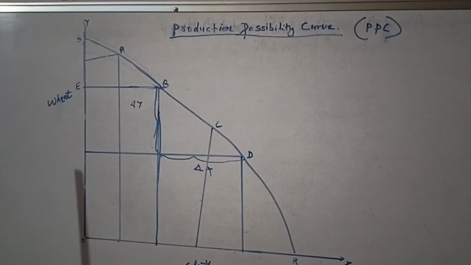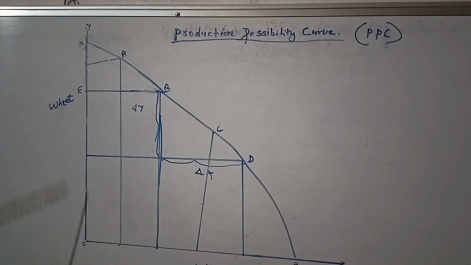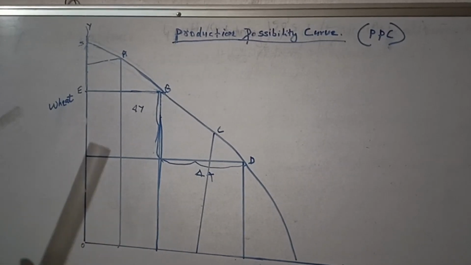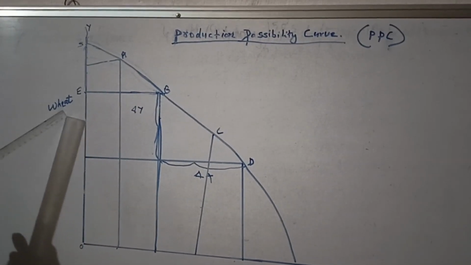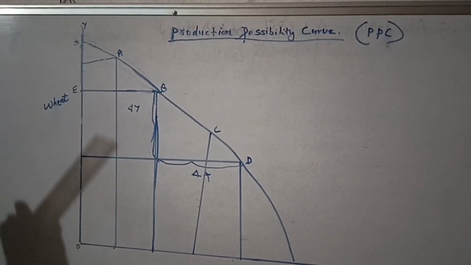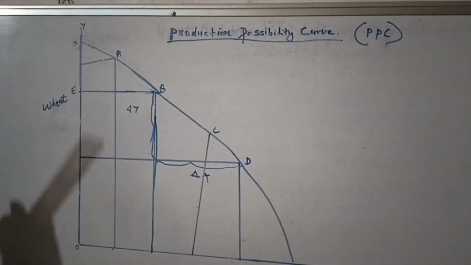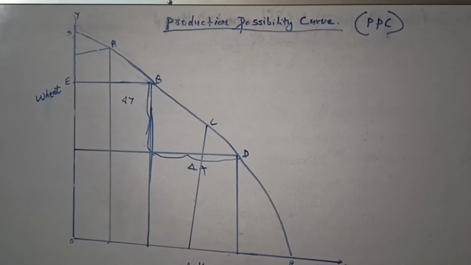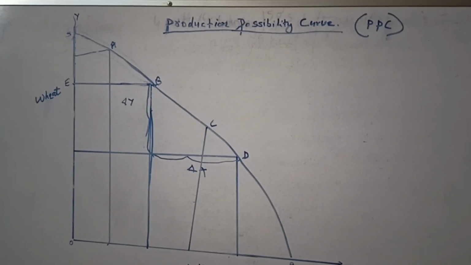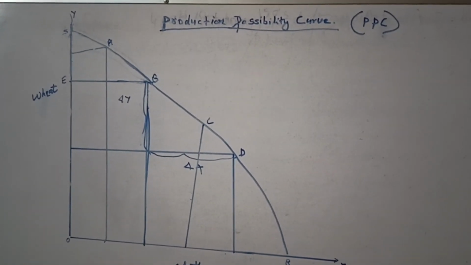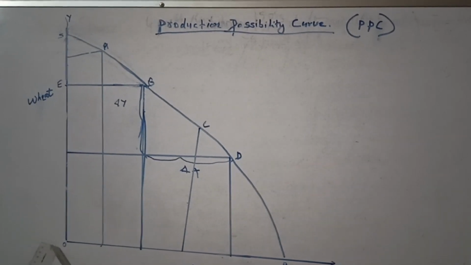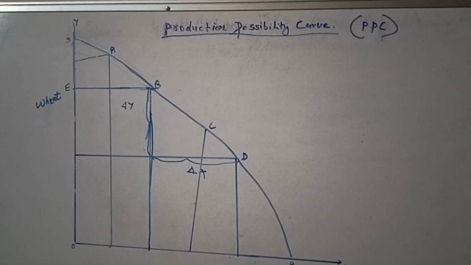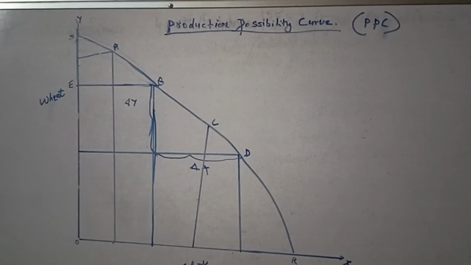Whenever we are using all our techniques and resources for the cultivation of one good, here the example wheat, we are able to produce wheat only. There is no production of cloth. But if we use all the resources or capital for the production of cloth, there is no production of wheat and all the production will be cloth. This is shown on the y-axis.